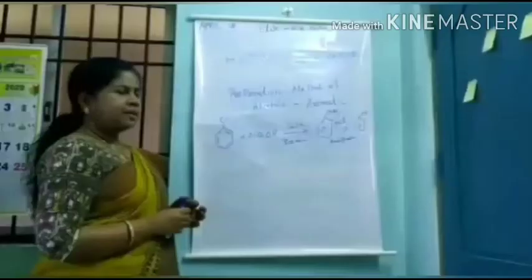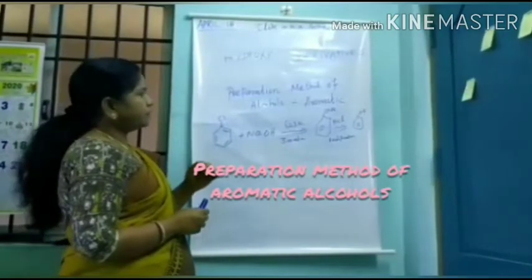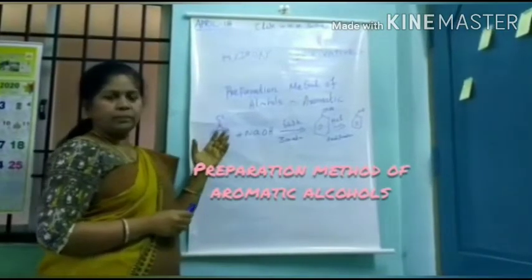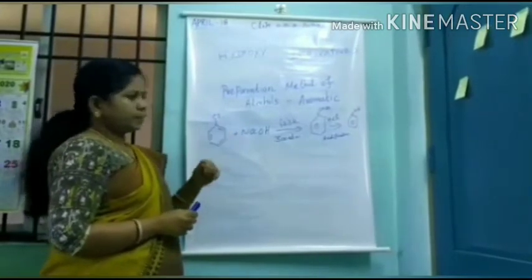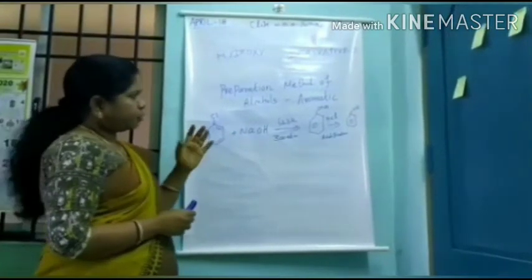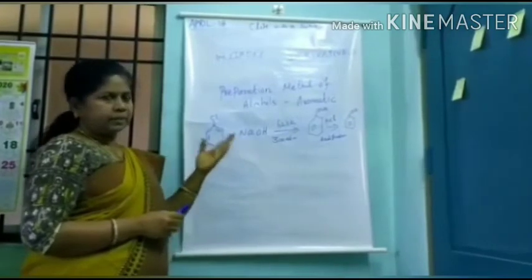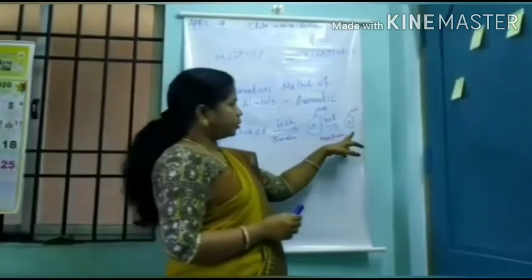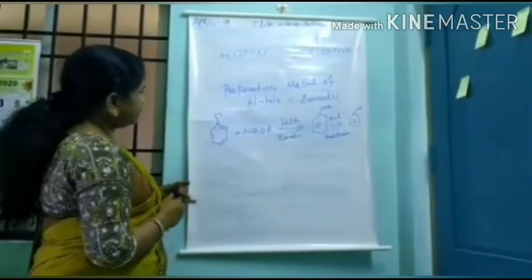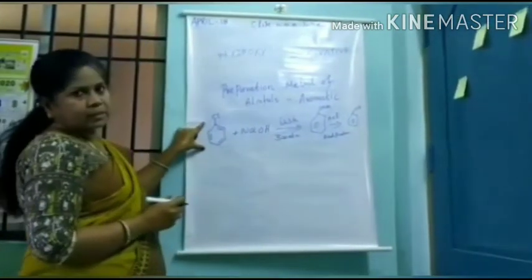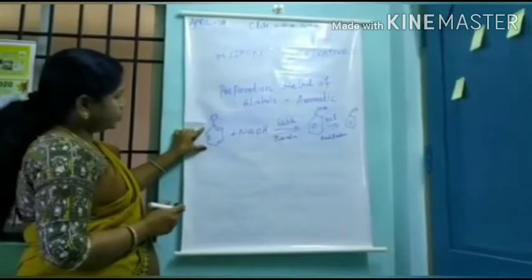Let us learn the preparation method of aromatic alcohol. We have learned the preparation of aliphatic alcohol. For example, how to prepare phenol, the best example of aromatic alcohol. This is chlorobenzene.